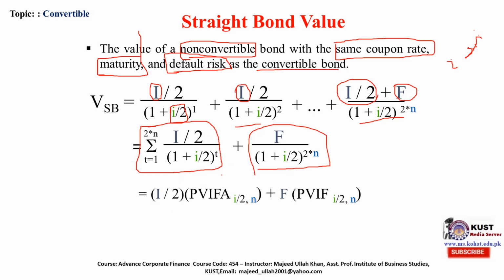So if we do not use the formula, we have a table: present value interest factor annuity. Divide the interest by 2 and n, then check in the table and put here the amount of the interest divided by 2, put here the face value, and put here the present value interest factor for a single amount, not for an annuity. We will get the amount. Let me explain it with an example.